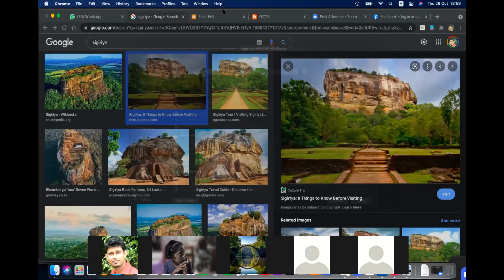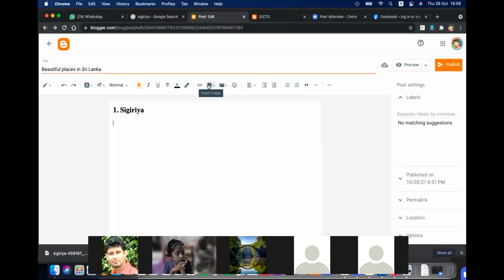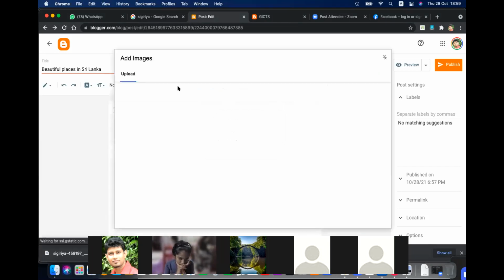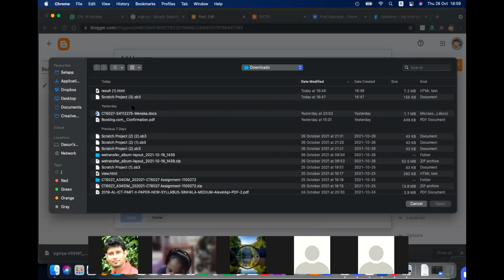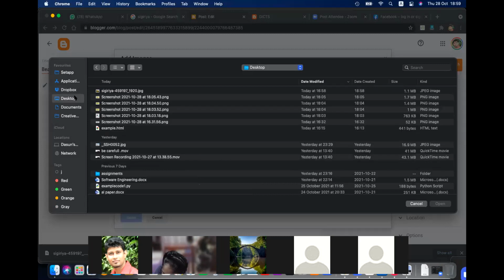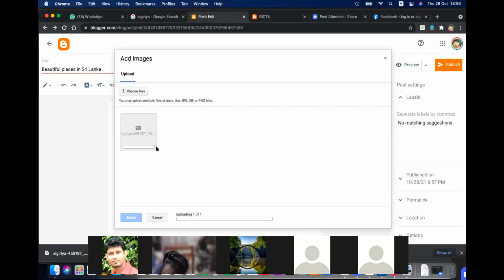After I save the image, I can go to insert image, upload from computer, and upload that image of Sigiriya. Choose file. Then I can select the image of Sigiriya, which I have recently downloaded, in the desktop. Okay, it's uploading now. It will take some time to upload because of this image. After uploading, it will come to your page.